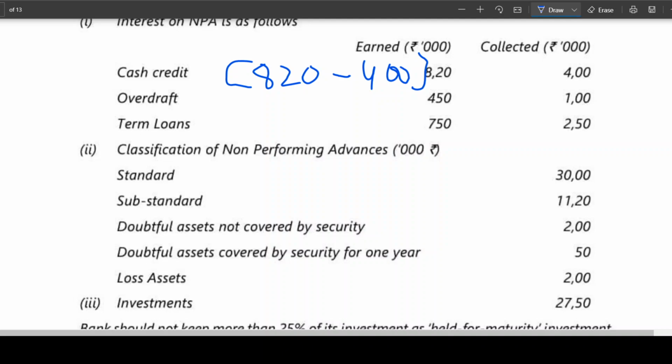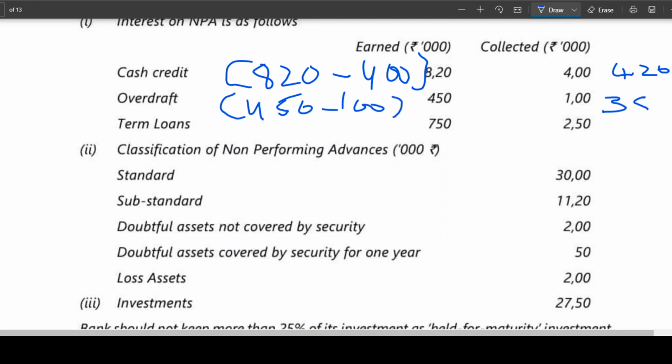820 minus 400. 420 is not recognized. This 420 is not recognized. This is to be deducted from where? Interest on cash credit of 1820. Same is the case here. What is the amount? Tell me. 450. 450 minus 100.